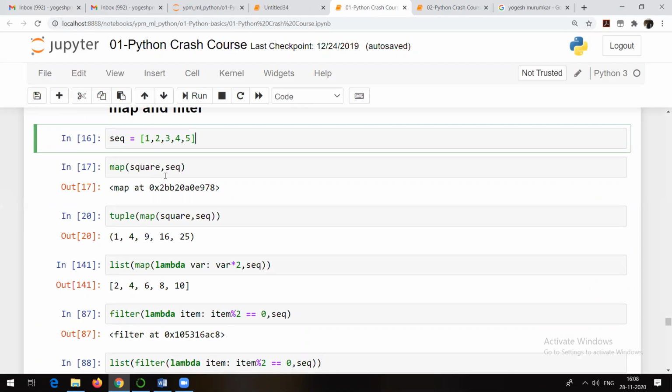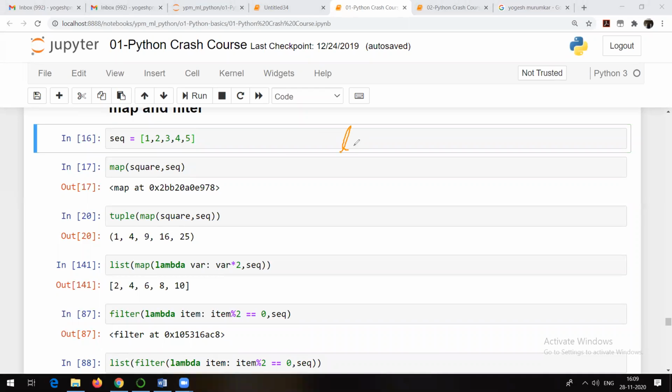So map, the name itself tells you what it is. Mapping is nothing but, suppose you have written some function or maybe some lambda expression. Instead of applying that particular expression, lambda expression or function on a part of the data, you can apply it on that data in one line only.